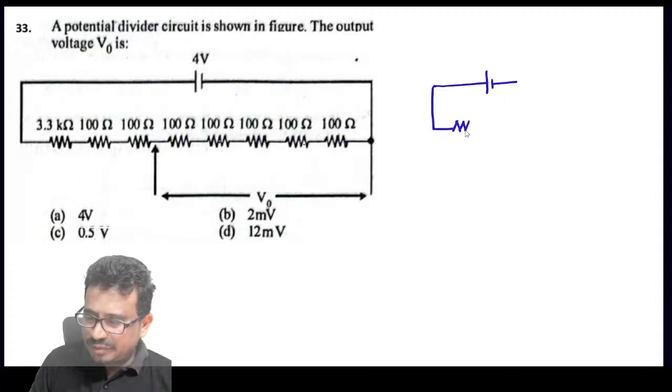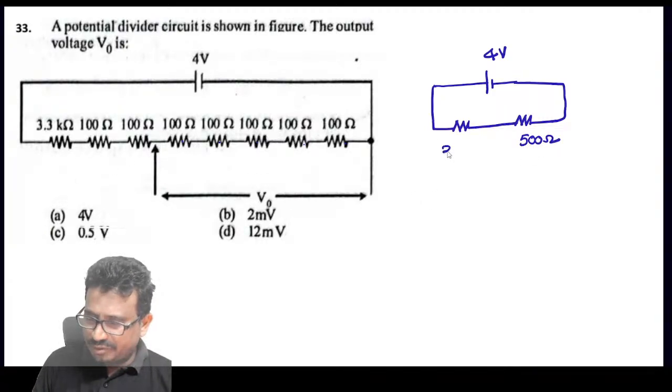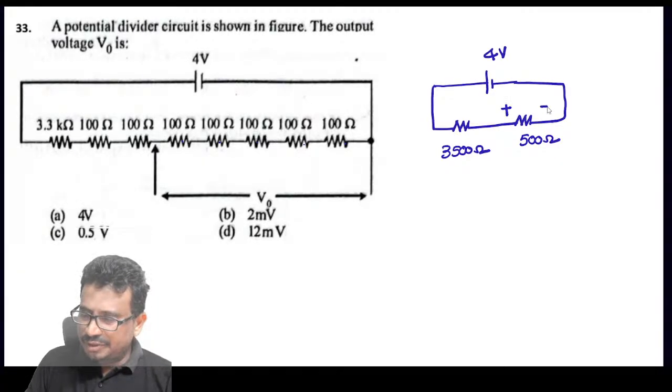Now this will divide into two parts like this. This value is equal to 4 volts, this is 400 ohms and this value is 3.5, that is 3500. And they are asking to find this voltage, this is V0.